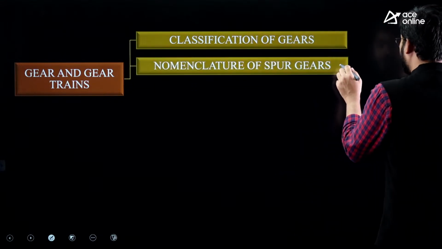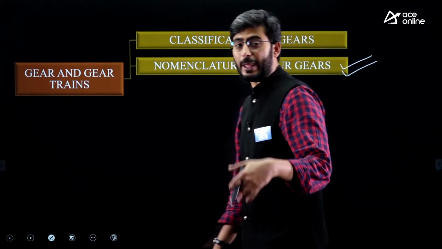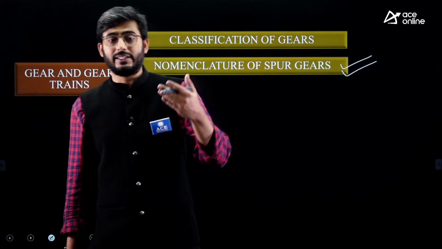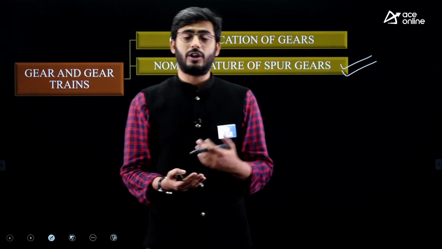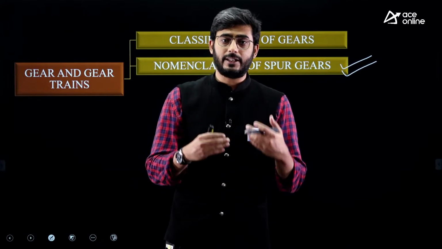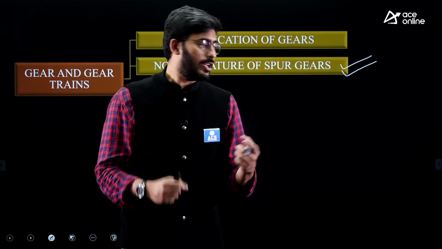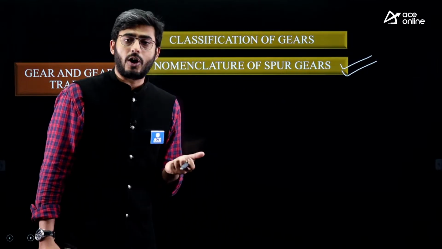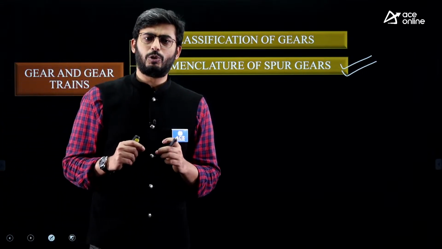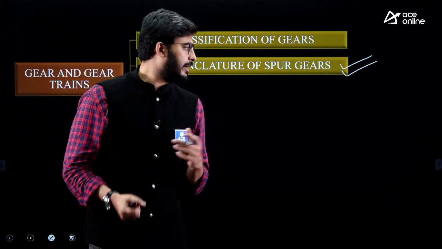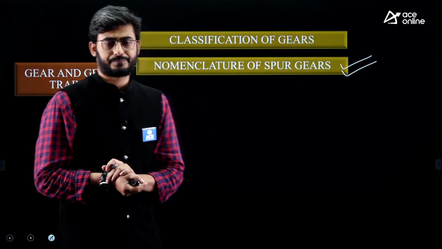Next, very important, is terminology relating to spur gears. For this terminology, we have seen many questions, especially describing the nomenclature of the tooth, that is the addendum, flank and face portion of the teeth, similarly top land, bottom land and pitch circle. All these parameters come under the topic called nomenclature of gears. So a simple statement will be given to you, and you have to pick the correct statement from the given set.